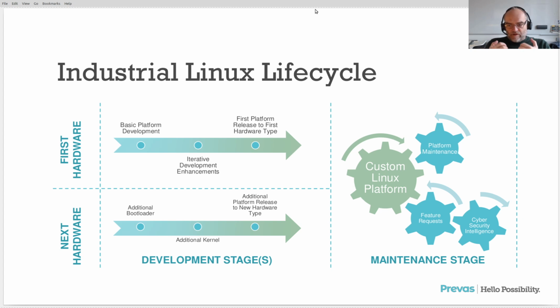So you put all your maintenance and work effort into working on the same software base, just built for different pieces of hardware. So adding new hardware to industrial Linux means adding a new bootloader, adding a new kernel, and nothing else. Then you can build it, and if it works, then you actually have a new platform release with a new hardware type. And then your maintenance state contains the same source base for all boards, just tested and maintained for multiple pieces of hardware.